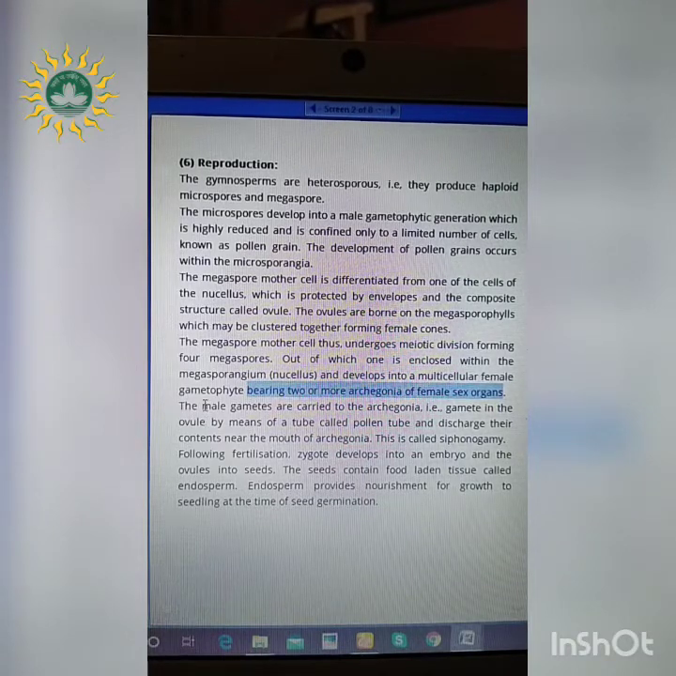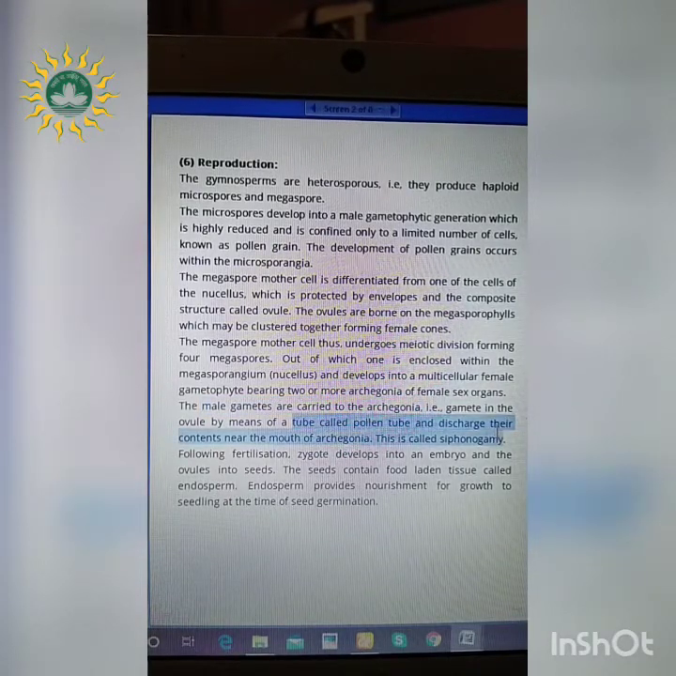So what happens? The male gametes which were formed are carried to the archegonia, and with the help of the pollen tube, the male gametes discharge their contents near the mouth of the archegonia. This particular process is referred to as siphonogamy. This is important, siphonogamy. So what is siphonogamy? The male gametes release their contents through the pollen tube near the mouth of the archegonia. As a result of this, what happens? The process of fertilization takes place.